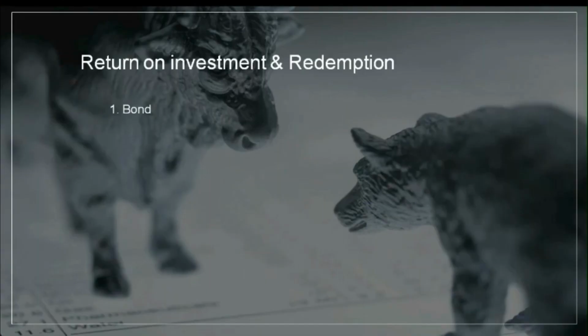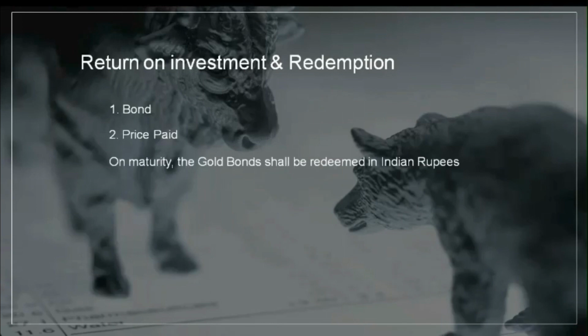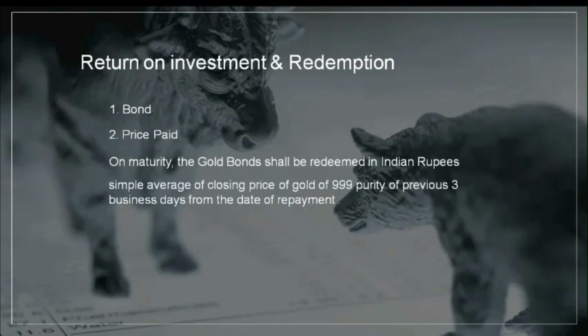Return on investment and redemption. The overall rate of return on the bond depends on two things: 1. Bond. 2. Price paid. On maturity, the gold bonds shall be redeemed in Indian rupees and the redemption price shall be based on the simple average of the closing price of gold of 999 purity of the previous 3 business days from the date of repayment.